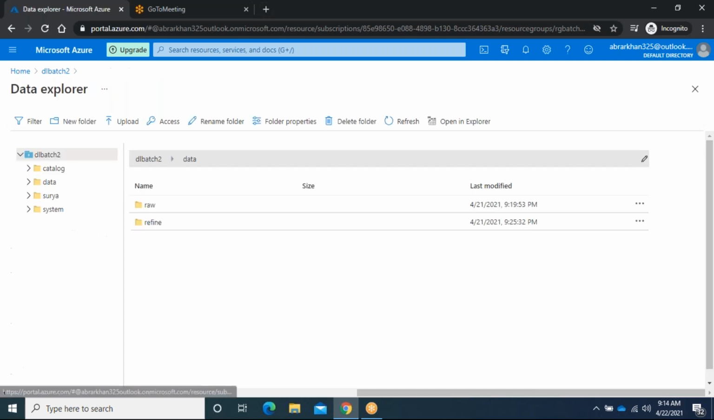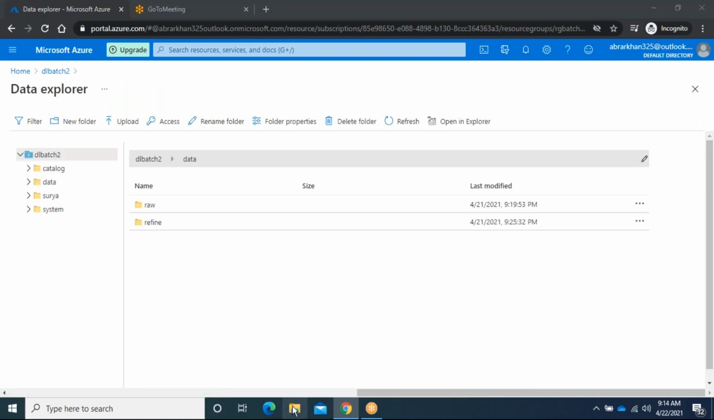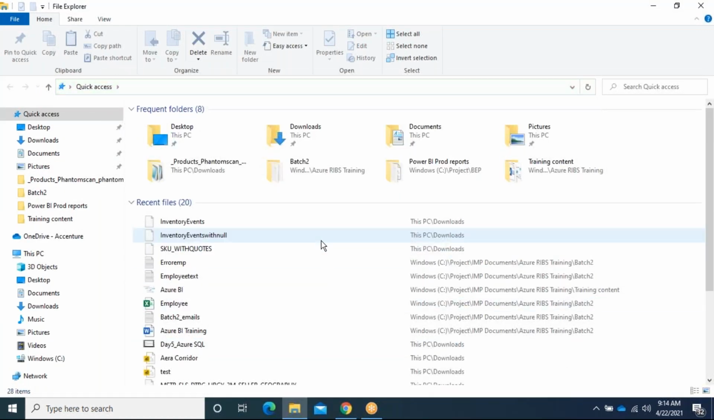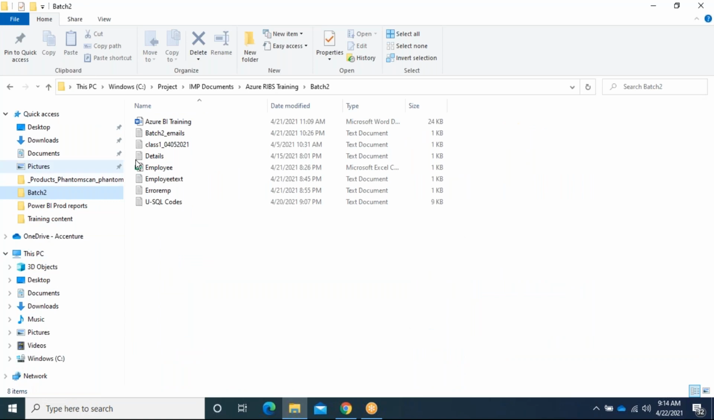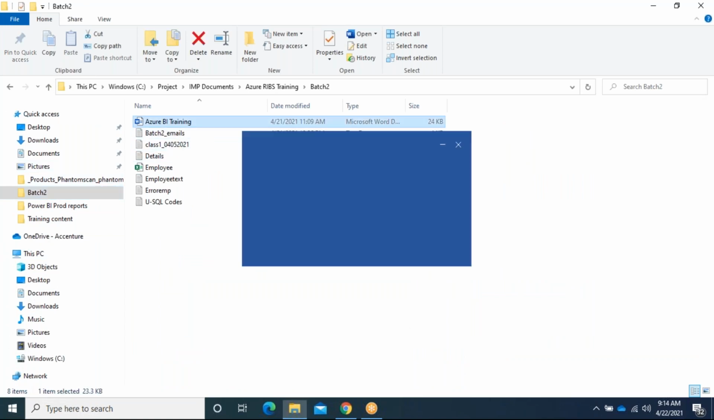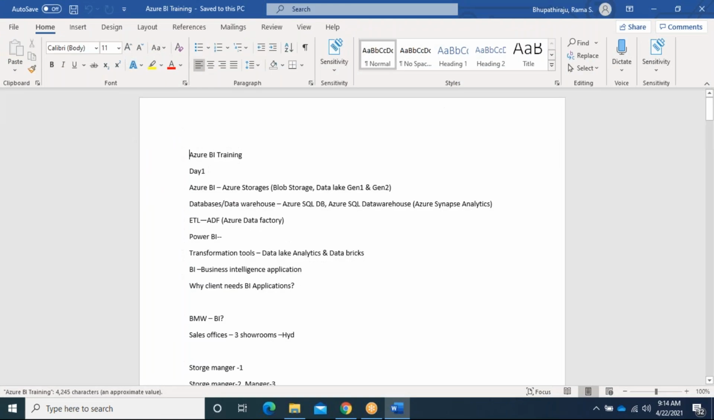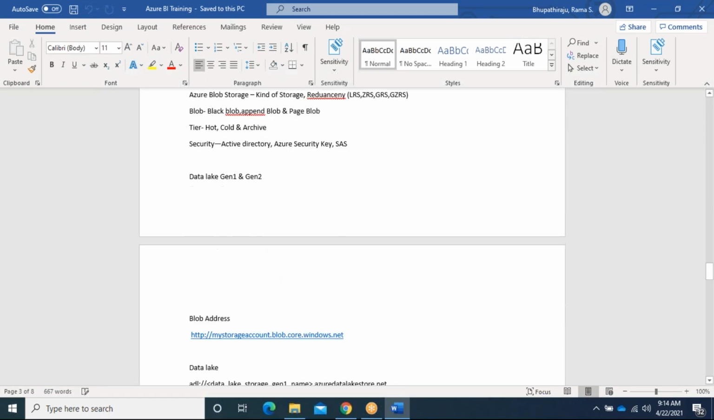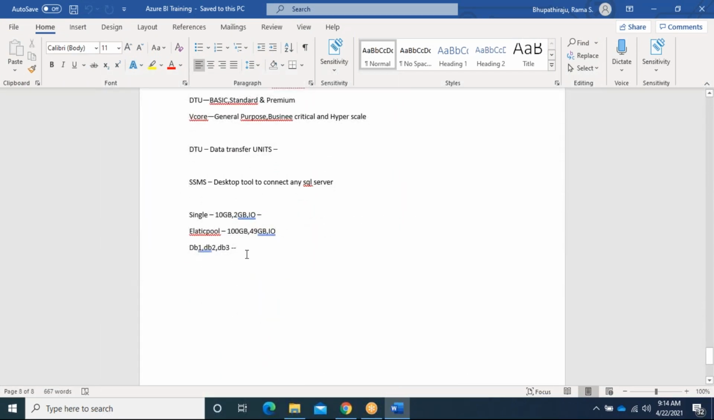Fine. I think we will quickly start today's session. Today onwards the session will be very interactive. We are starting the coding, not storage kind of things. Batch 2, I will start. Any questions before we go to the next topic? Do you have any questions on the Storage Explorer? Day 5, day 6, okay. Any questions?